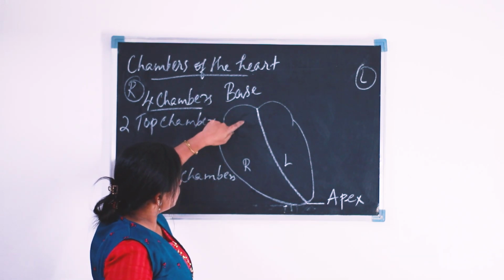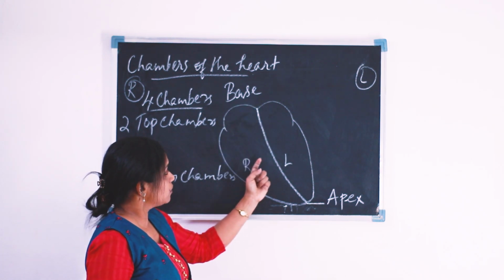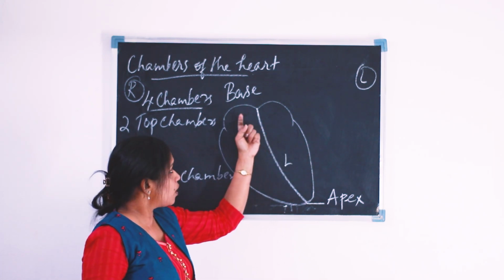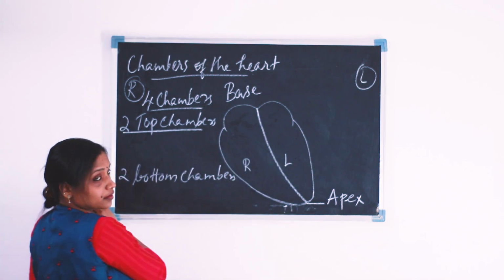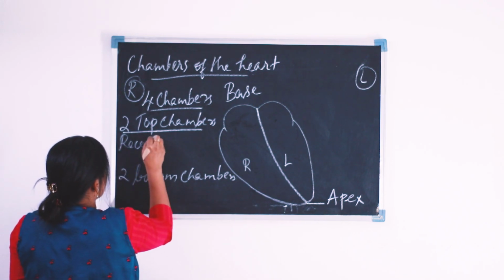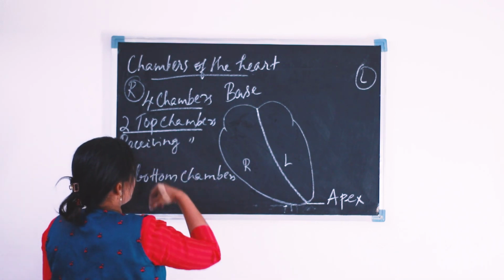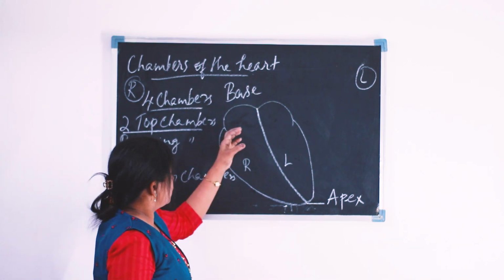And these top chambers, the upper chambers, are the receiving chambers.